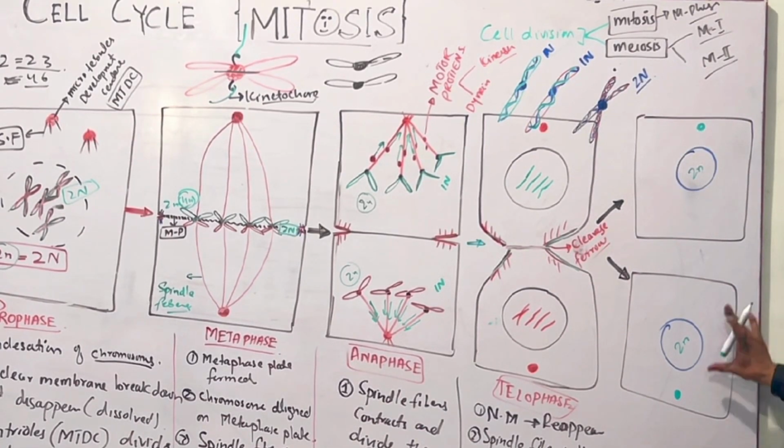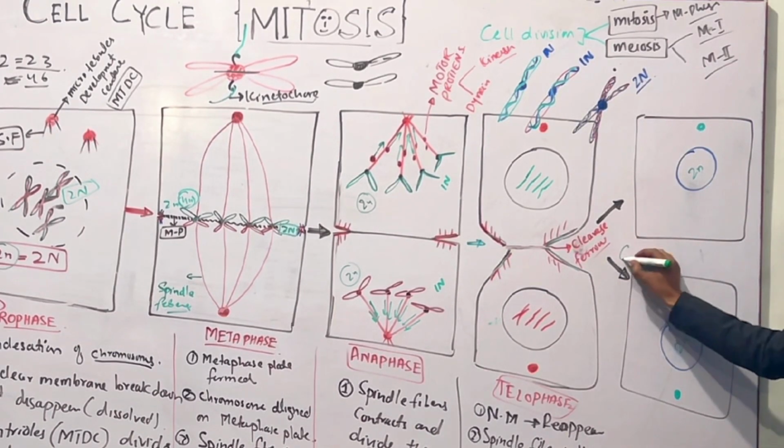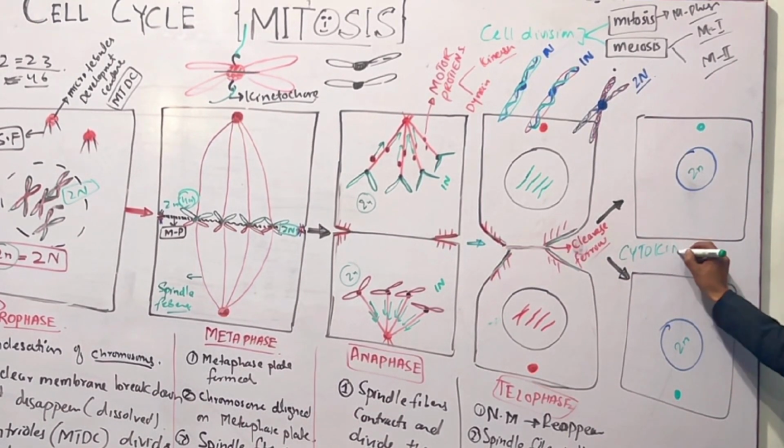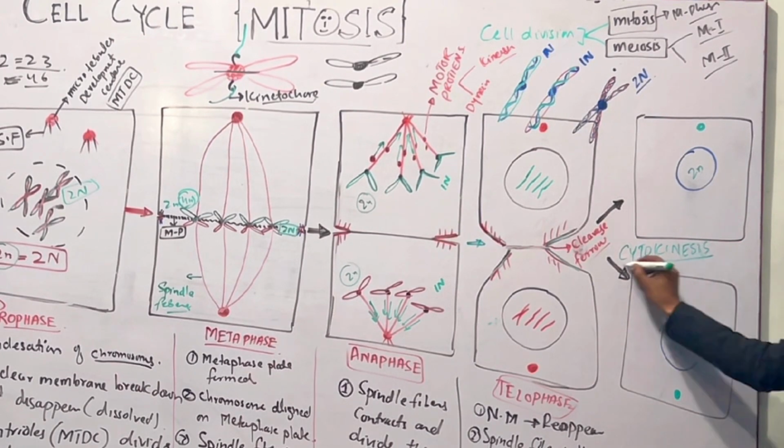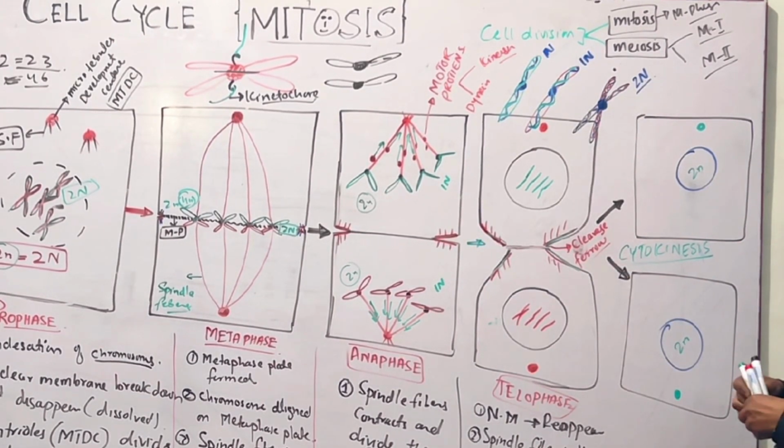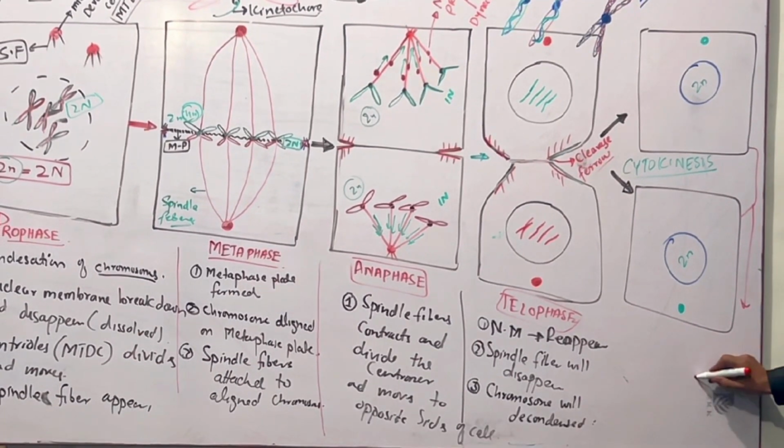This process is called cytokinesis, meaning the division of cytoplasm, and these cells are called daughter cells, having 2n chromosomes and 1n amount of DNA. This is the story of mitosis.